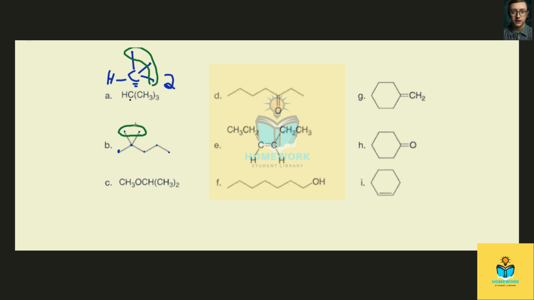And then we know that this terminal carbon here is bound to three hydrogens and one carbon. This one carbon is bound to those two methyl groups and to another R group. So we have another type of carbon here. Obviously, the central carbon here is very unique because it's the only carbon that's bound to four non-hydrogen substituents. So I'll do that in a different color. We have this one here.